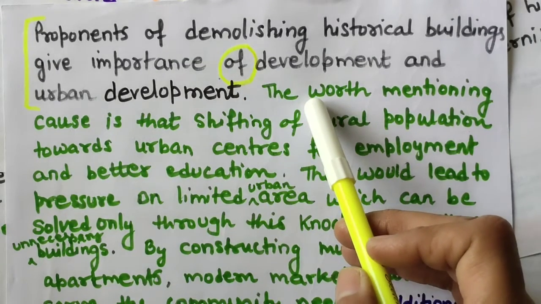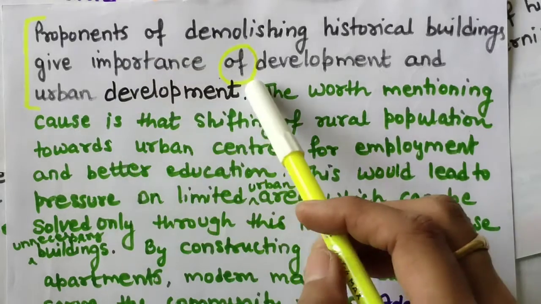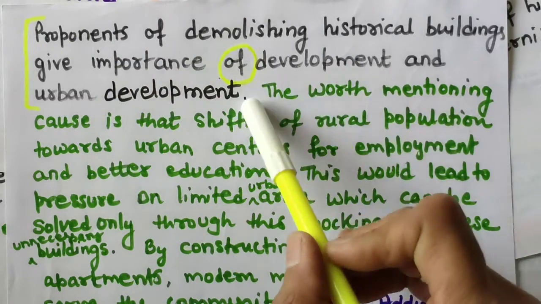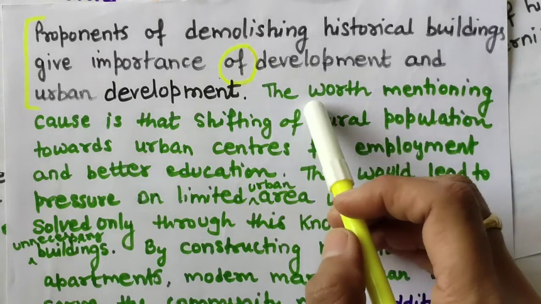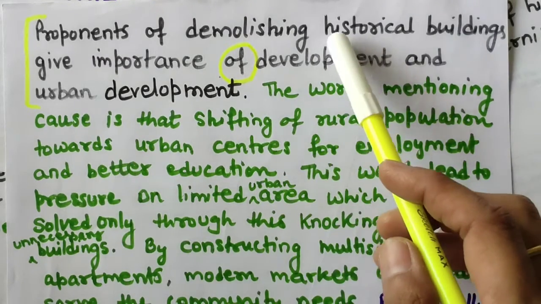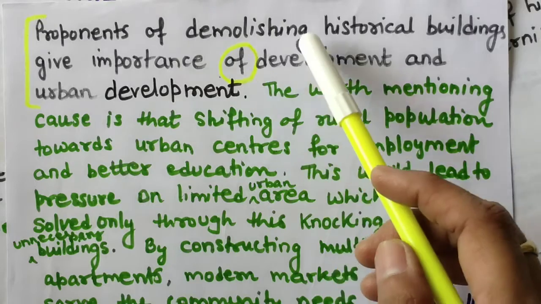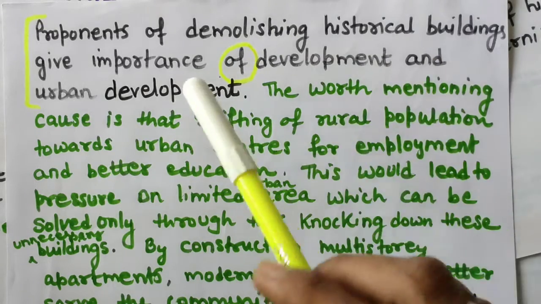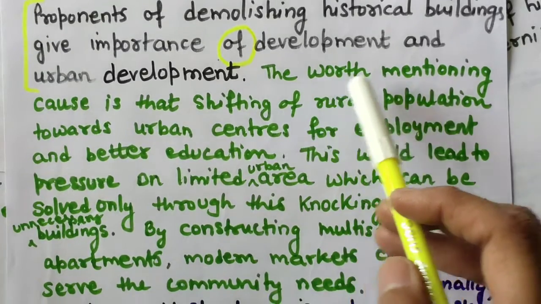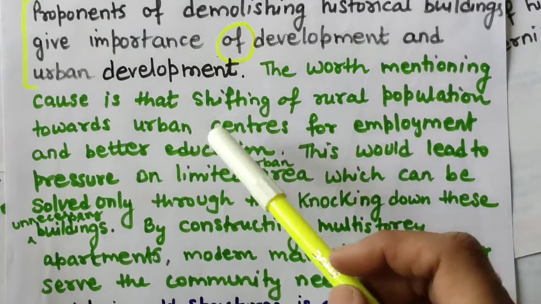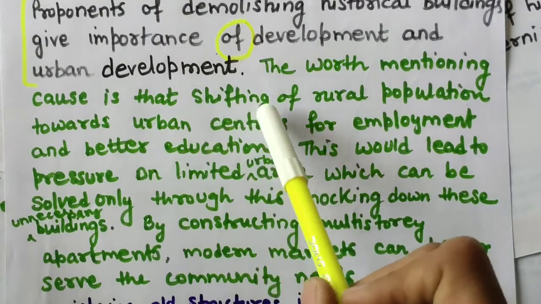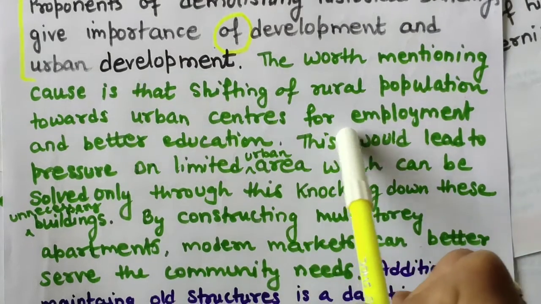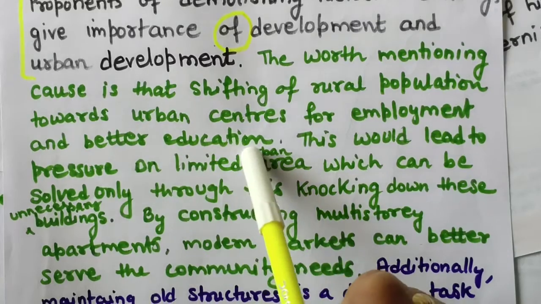So the main reason we are going to discuss. First we have announced the main sentence, the first sentence of the body paragraph. So we have told the examiner that we are going to discuss that demolishing historical buildings is good. The worth mentioning cause is the shifting of the rural population towards urban centers for employment and better education.